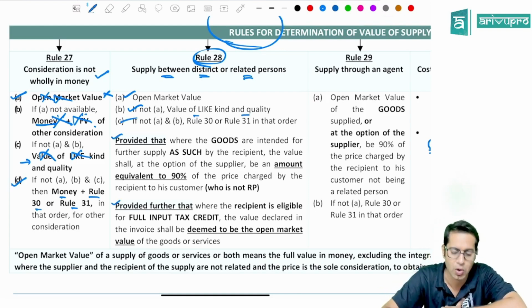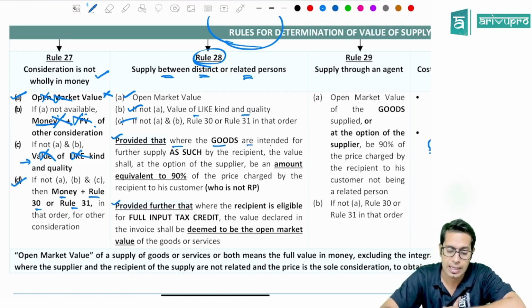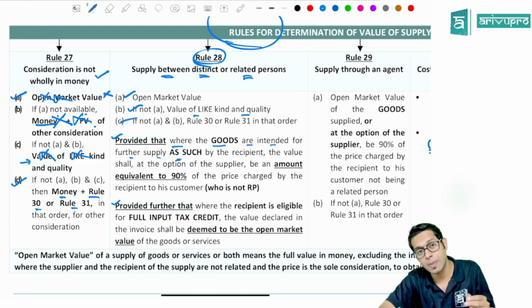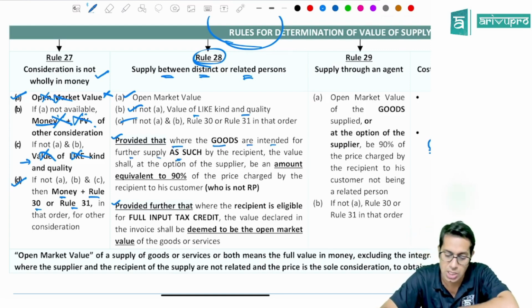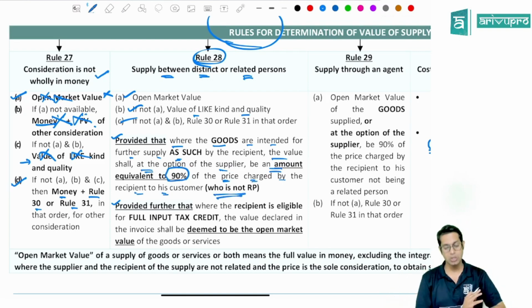There are two beautiful provisos for rule number 28. The first proviso says, provided that where the goods are intended for further supply as such, the value at the option of the supplier shall be the amount equivalent to 90% of the price charged by the recipient to his customer who is not a related person. What is this point telling?